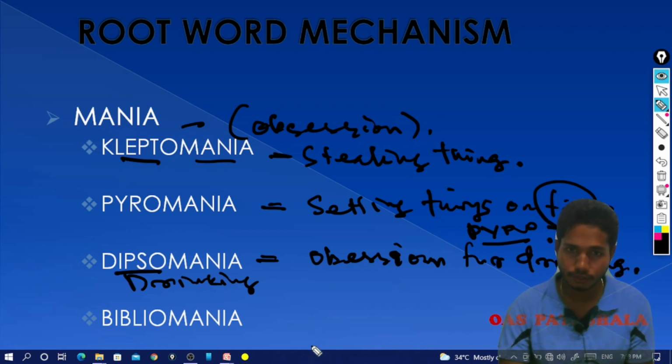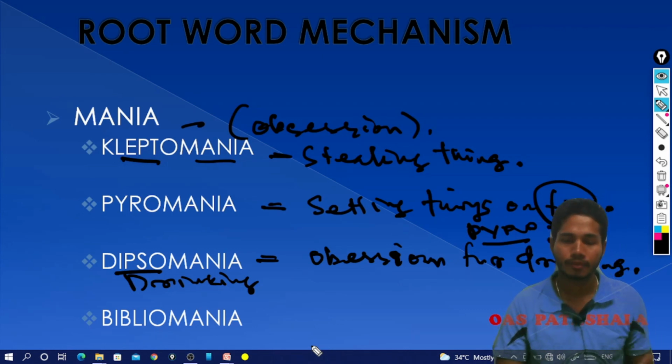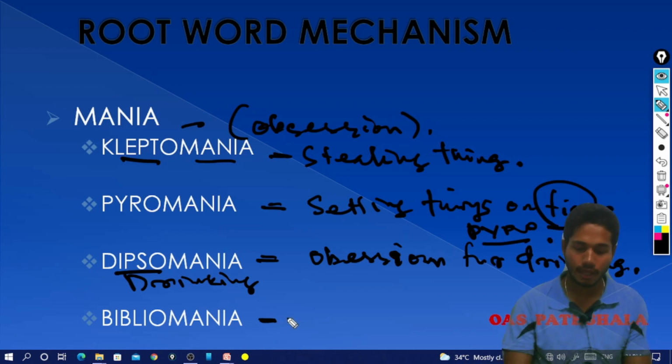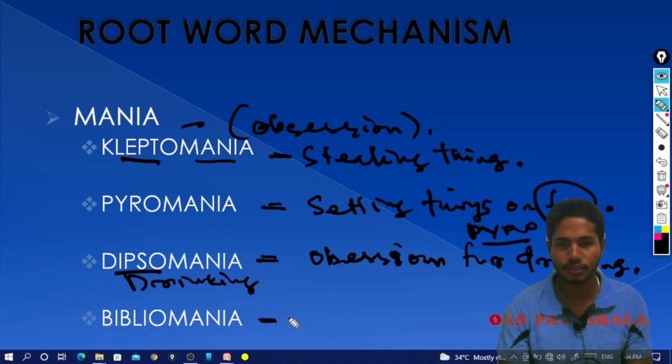जहाँकर किसी obsession थाए पिया पी करिया पे, but drinking रे it is called dipsomania. Very bad kind of obsession. Okay, isn't it? Bibliomania, the fourth, last but not the least, very positive word. Bibliomania, an obsession for books.